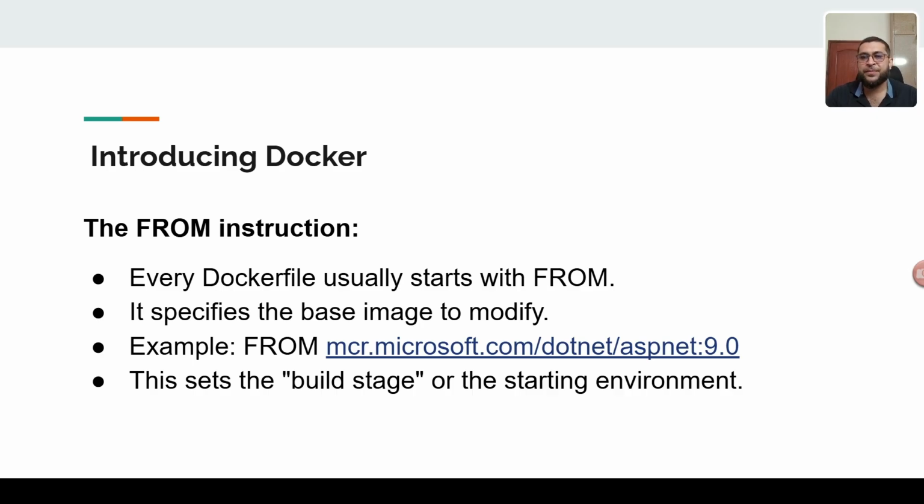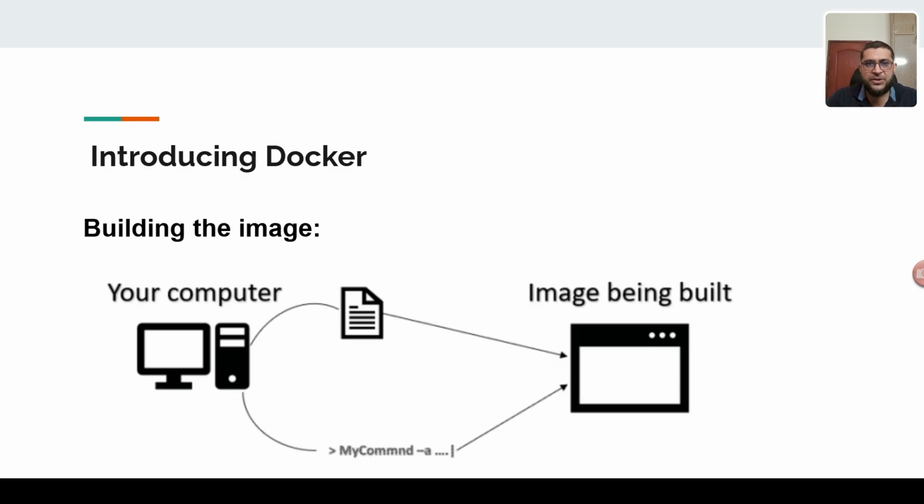You will see this when we do the practical Dockerfile creation, and this sets the build stage or the starting environment. So your computer pulls the image and builds it, and after building, it runs the container and you can see the application. So this is building. We will see this in practice as well. We will build the image.